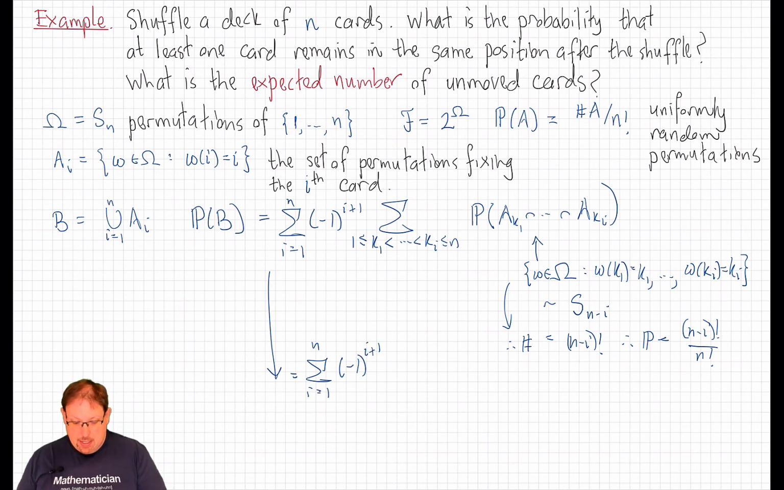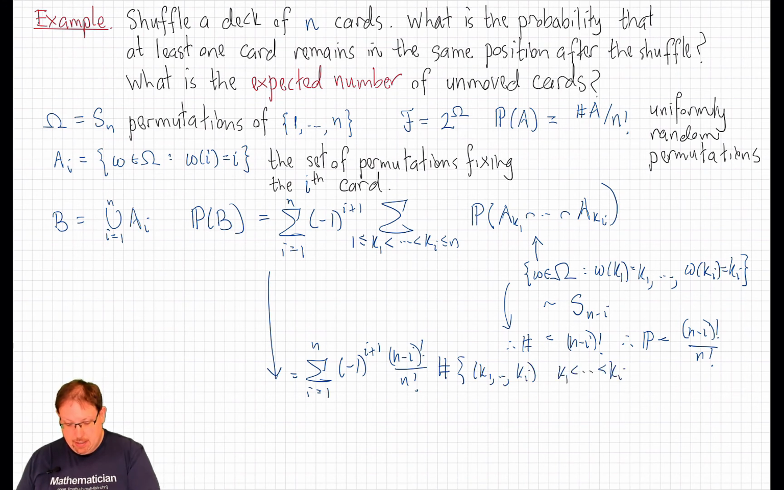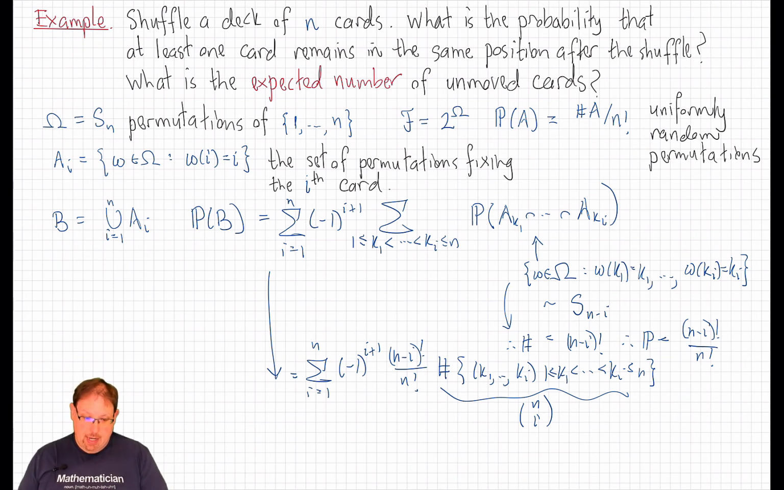And then we have this sum of terms which actually doesn't depend on the indices in the sum. So it's just that constant, (n minus i) factorial over n factorial, times the number of terms in the sum, the number of i-tuples k1 through ki with k1 less than k2, and so on down the line, between 1 and n. But that is exactly counted by the binomial coefficient. It's the number of ways of choosing i different indices out of n indices. So this number is just n choose i. And so we're multiplying (n minus i) factorial over n factorial times n choose i.